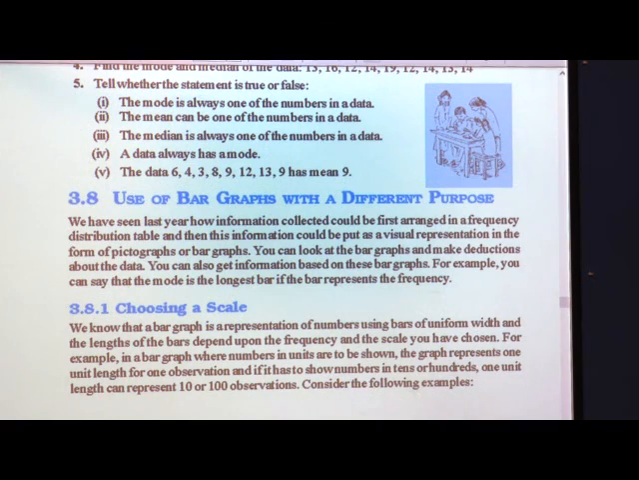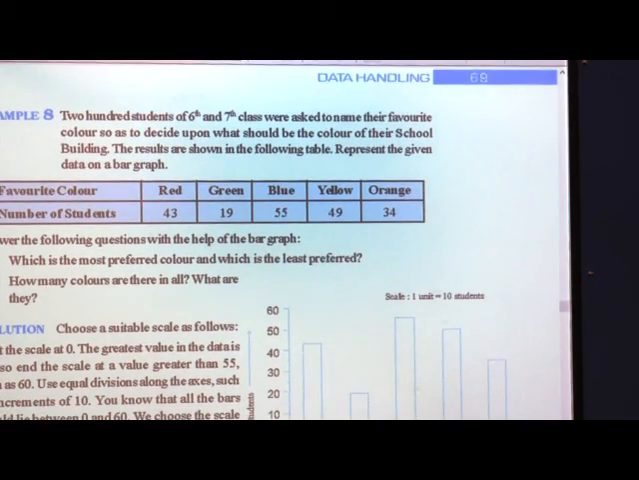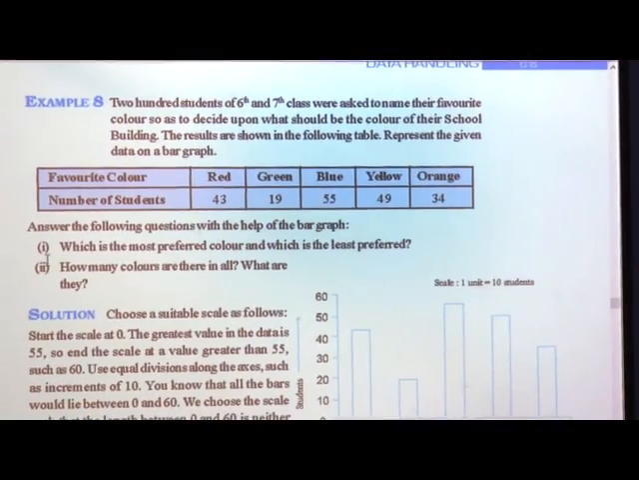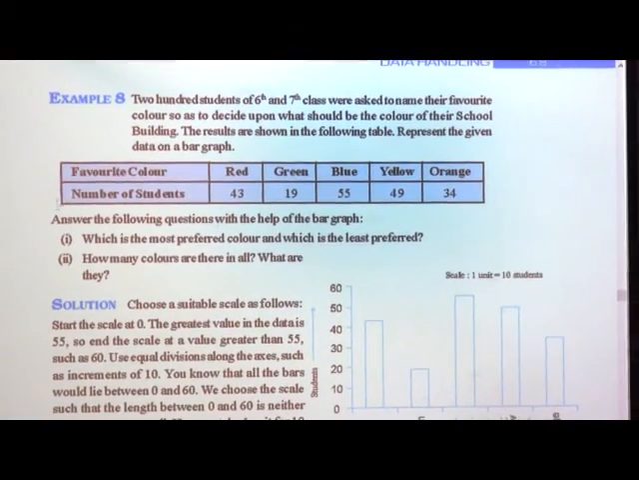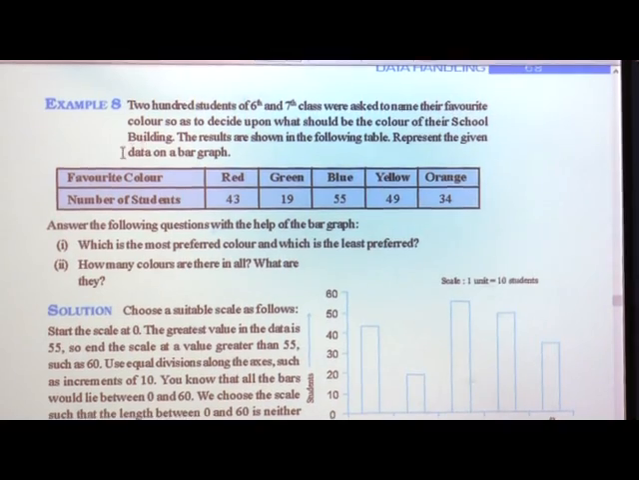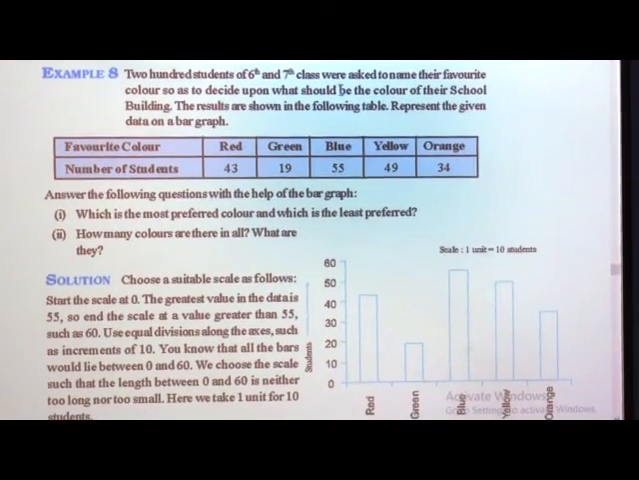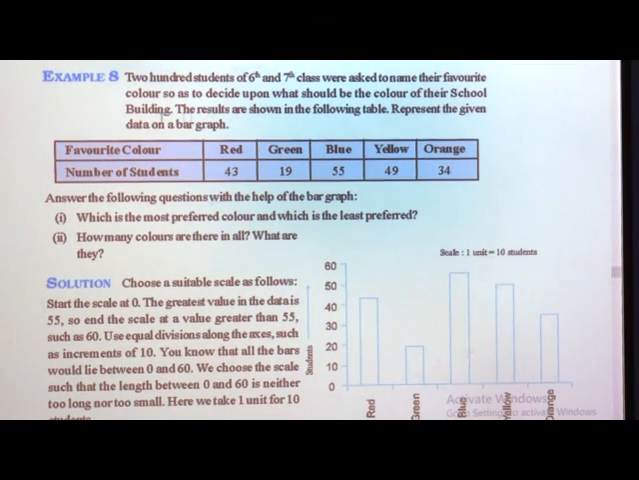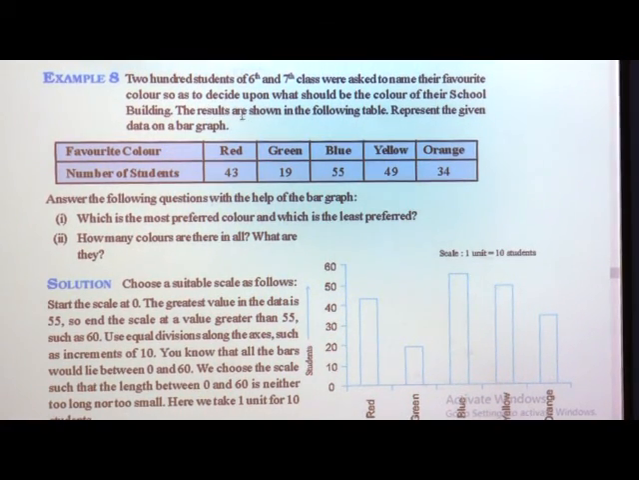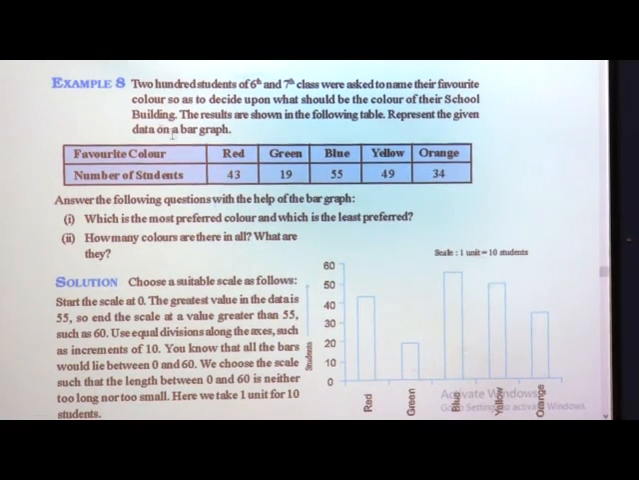Considering this, we will see some examples related to this. Here we have some examples, so you will understand what bar graphs are and what the data is. 200 students of 6th and 7th class were asked to name their favorite color so as to decide upon what should be the color of their school building.